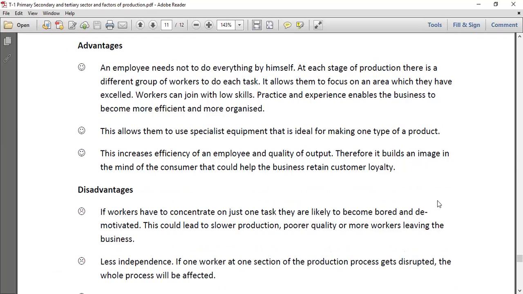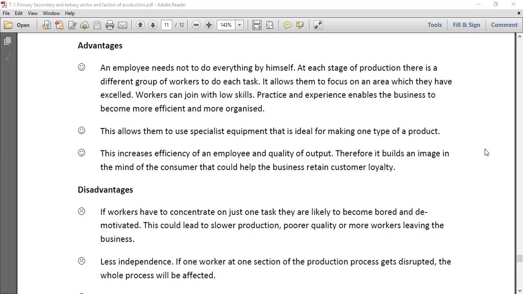An employee need not do everything by himself. At each stage of production, there is a different group of workers to do each task. It allows them to focus on an area in which they have excelled. Workers can join with low skills, and practice and experience enable the business to become more efficient and more organized.